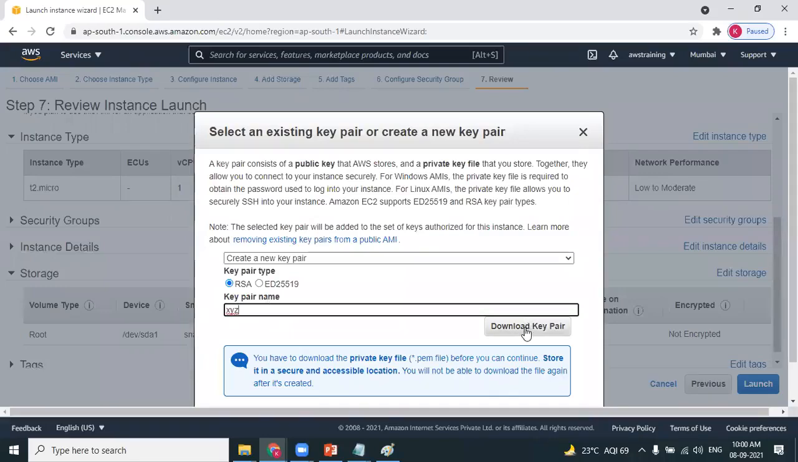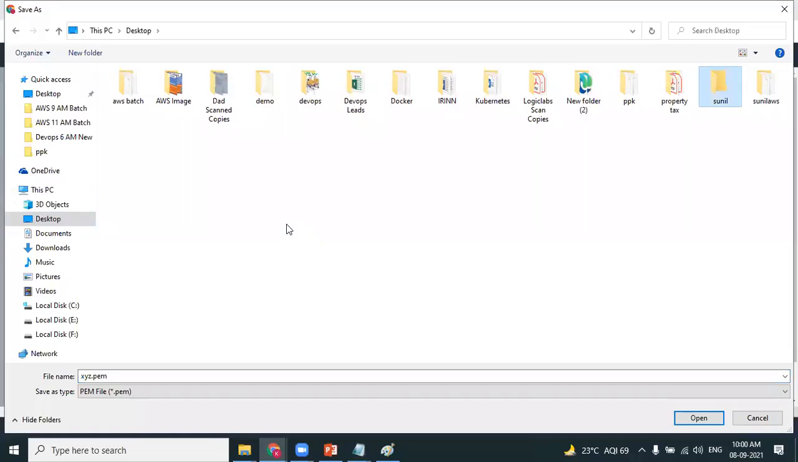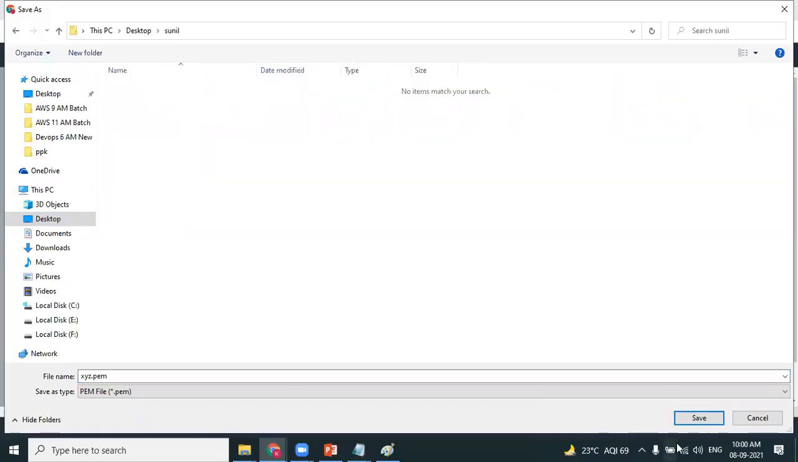So I'm downloading the key pair. It's very important that you download the key pair. When you're downloading it, it will ask where you want to save it: the downloads folder, my documents, or C drive. I want to download it on my desktop, in the Sunil folder I created. Yes, it has been downloaded.